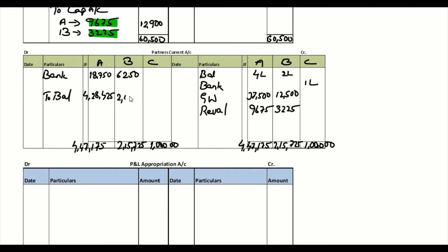Here it is 2,09,475 and for C it is 1 lakh. So we completed partner's capital account.